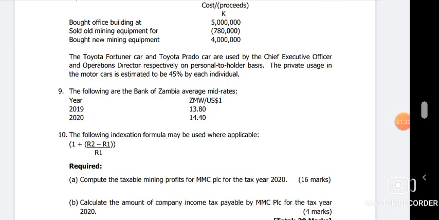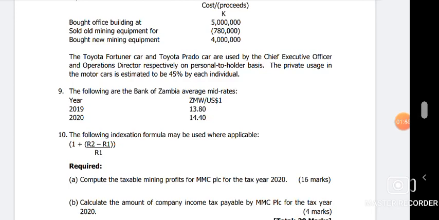And then the required, always check the required before you do anything, because it will guide you on what to start with. So the first part is saying compute the taxable mining profit for MMC PLC for the tax year 2020. B, calculate the amount of company income tax payable by MMC PLC for the tax year 2020. So we want to do this. We're starting with the computation of the taxable mining profits.